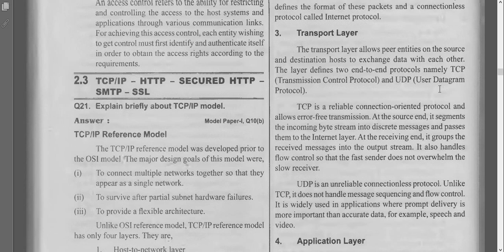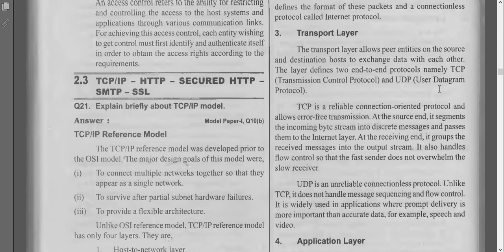This transport layer allows peer entities on the source and destination to exchange data with each other. The layer defines two end-to-end protocols, namely TCP, Transmission Control Protocol, and UDP, User Datagram Protocol. TCP is a reliable connection-oriented protocol, and it allows error-free transmission.